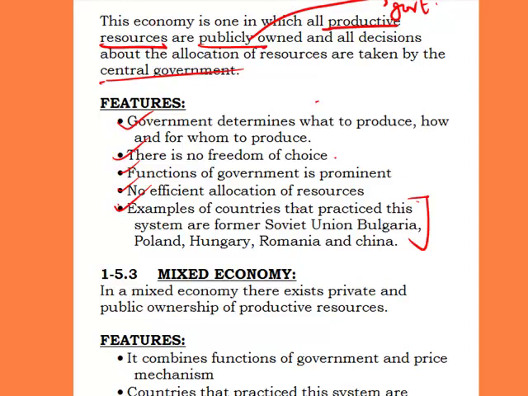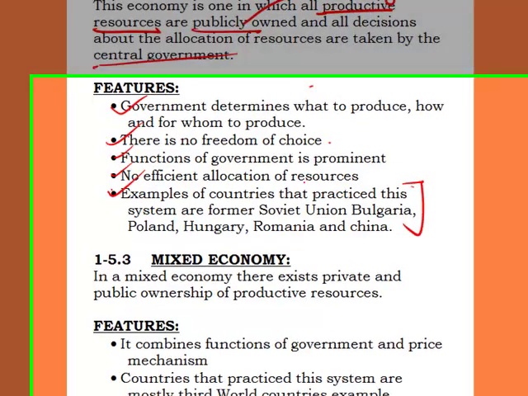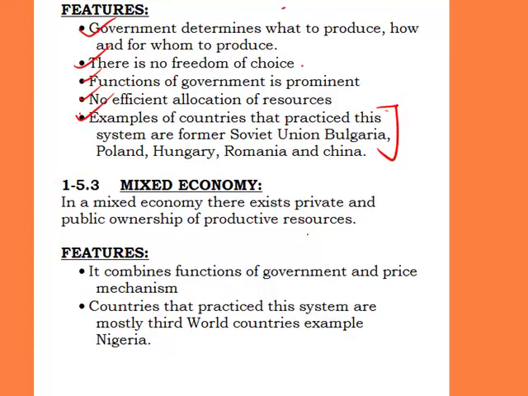So that brings us to the conclusion that there is no pure capitalist economic system and there is no pure socialist economic system. What we can have now is a hybrid of socialist and capitalist economic systems, and this hybrid is what we call a mixed economy. So what do we mean by a mixed economy? A mixed economy is an economy in which there exists private and public ownership of productive resources. This is a mixture of capitalist and socialist economic systems. It means there is a hybrid of capitalist and socialist economic systems in a mixed economy.